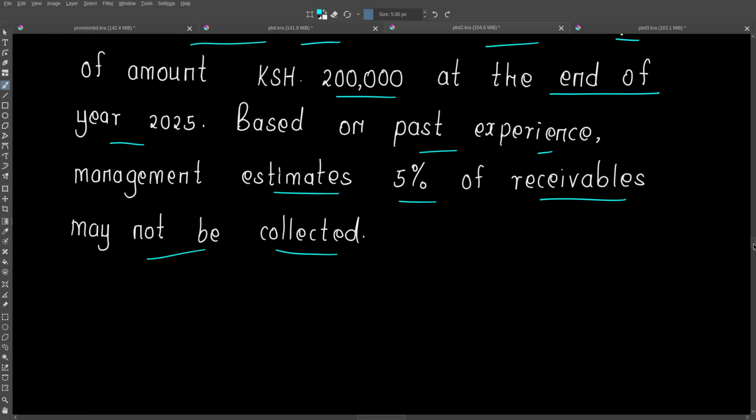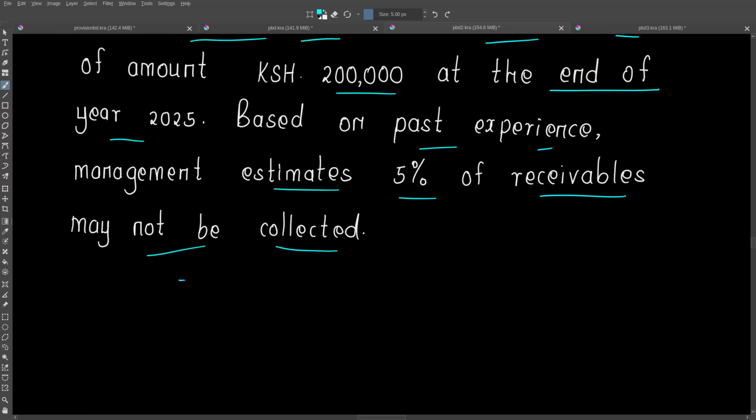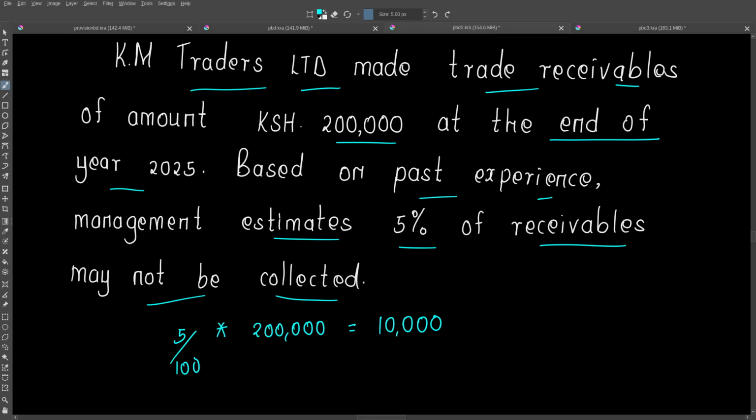First, we calculate the provision that we need to make at the end of 2025, which is 5% of 200,000, which is going to be 10,000. So 5% of these receivables, that is 10,000 out of 200,000, might end up being bad debt, so it will end up being a loss.